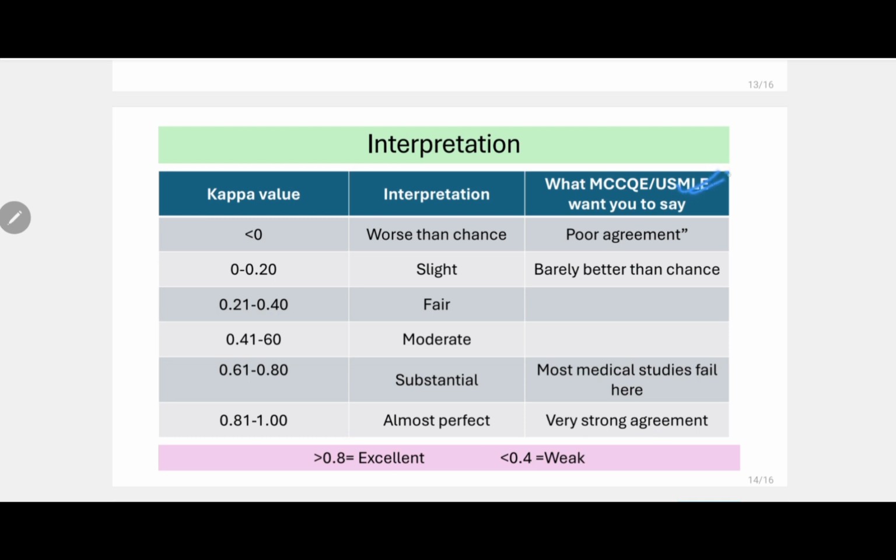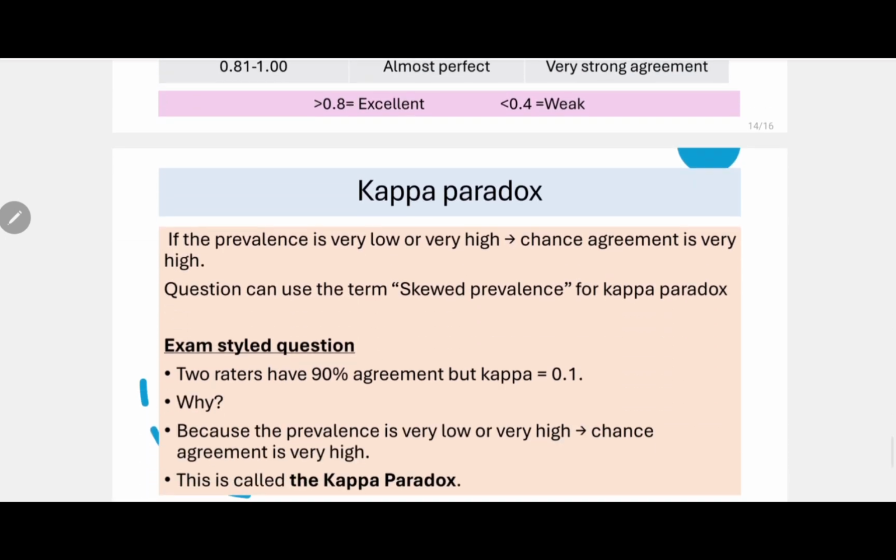So what will MCCQE and USMLE questions want you to say? If less than 0, poor agreement, because lower kappa value means less actual agreement. Less than 20%, barely better than chance. They give this kind of wording. Greater than 60 to 80%, most medical studies fail here. 80% to 100%, very strong agreement. But please remember these values. These are important. I hope this is clear.